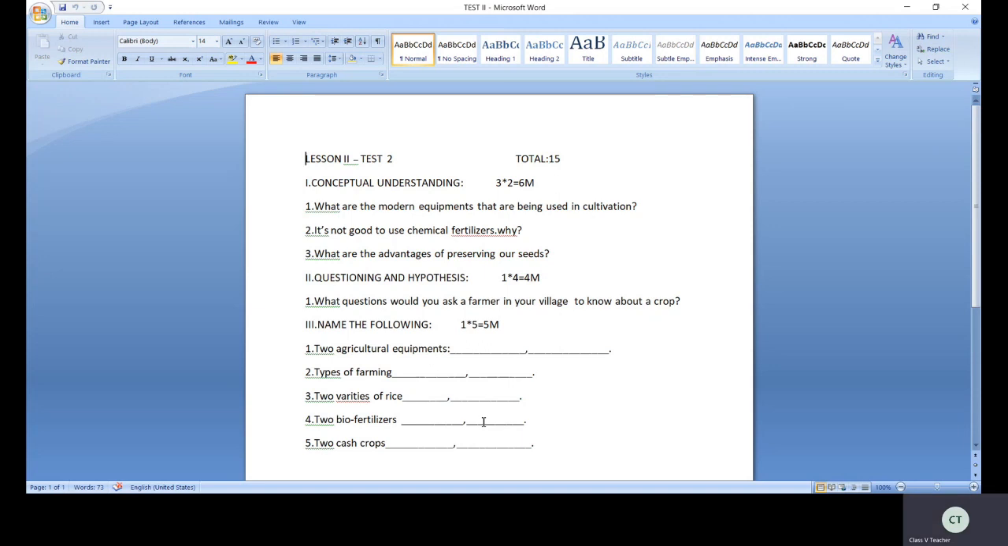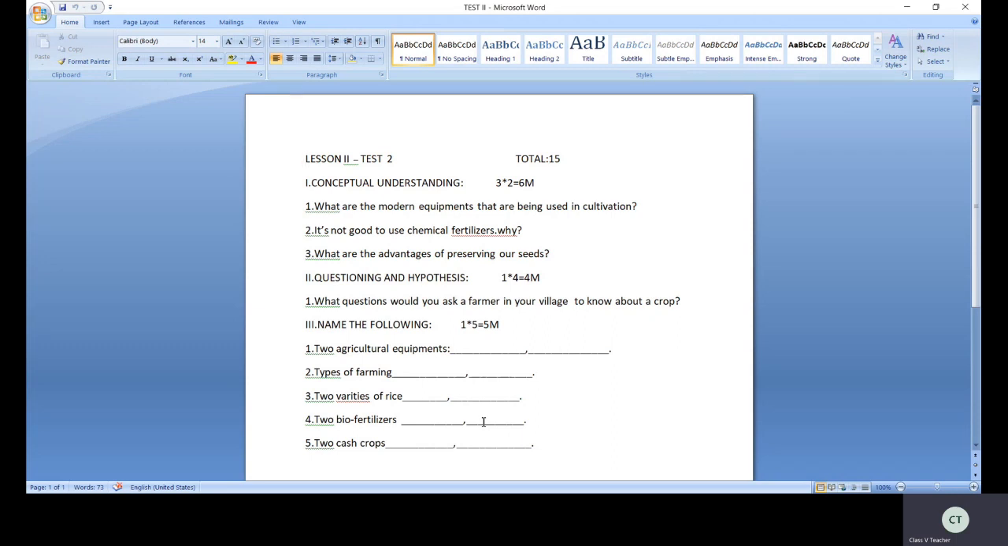See, here is test 2 from lesson 2, conceptual understanding. First question: what are the modern equipments that are being used in cultivation? Second question: it's not good to use chemical fertilizers. Why? Third question: what are the advantages of preserving a seed?